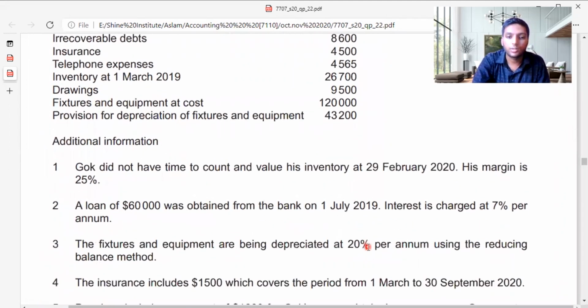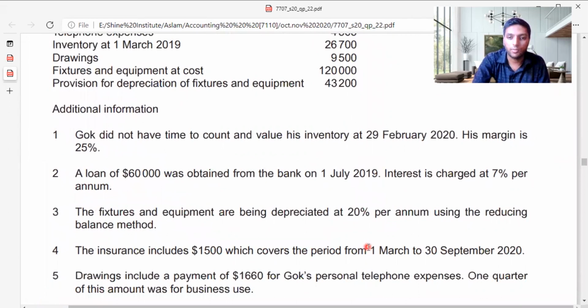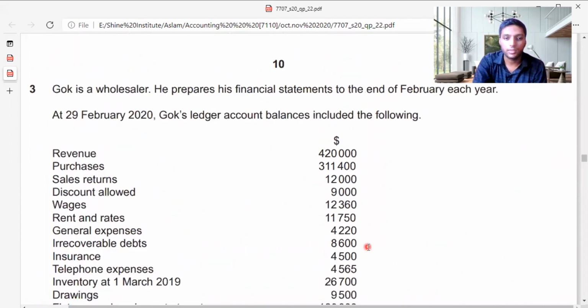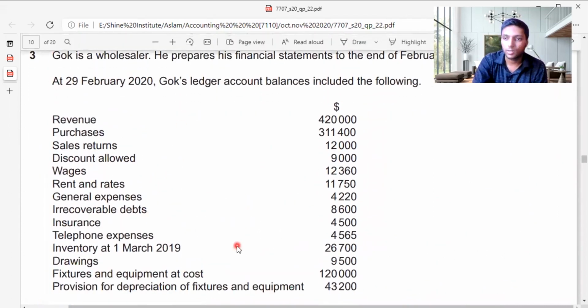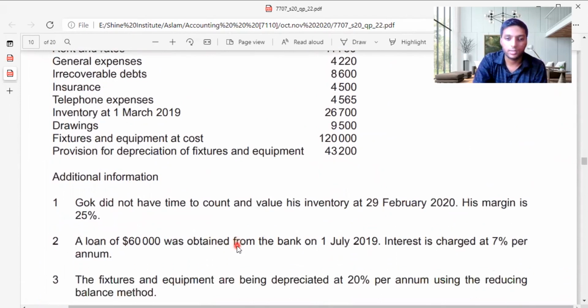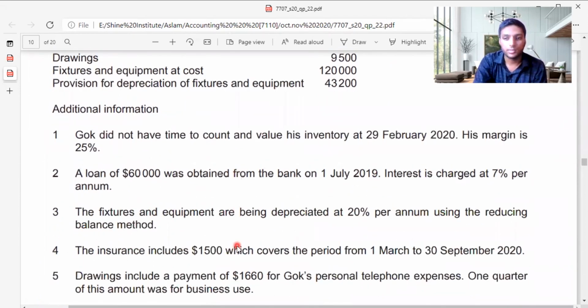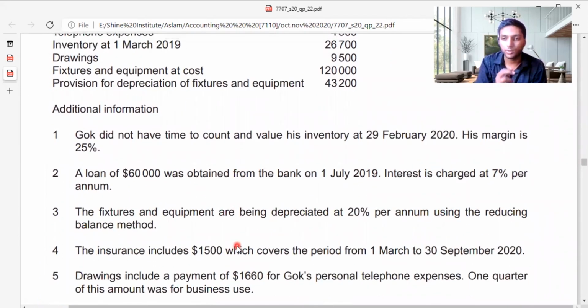Additional information: Gok did not have time to count and value his inventory at 29 February 2020. His margin is 25%. They have not given the cost of sales here, so you need to find that cost of sales in adjustment number 1 using the margin. There are two things you should not get confused about when you are doing the sum: margin as well as markup. The way you are going to treat markup and the way you are going to treat margin is always different. So let's move on to the content.